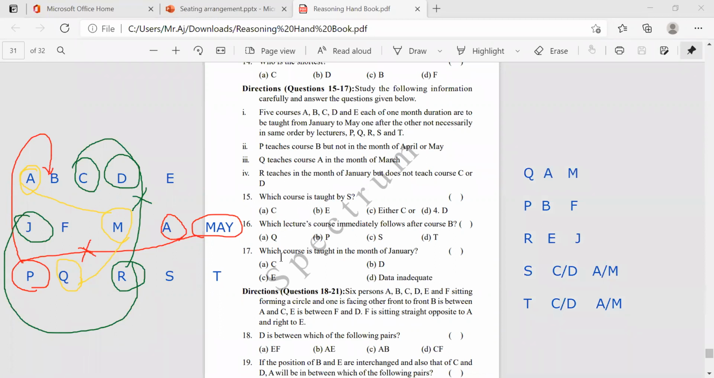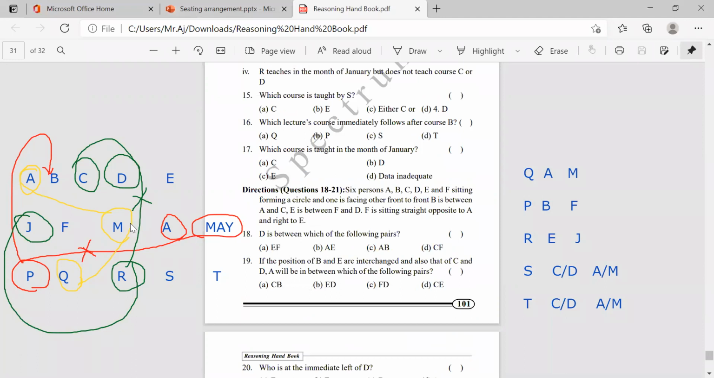Which course is taught in the month of January? In the month of January, which course will be there? E, right? Month of January, it is E. Okay, clear. So you need to first draw the basic proper diagram, then you can analyze who's teaching which course and in which month. Is it clear? Okay, understand. Everyone gives the correct answer.